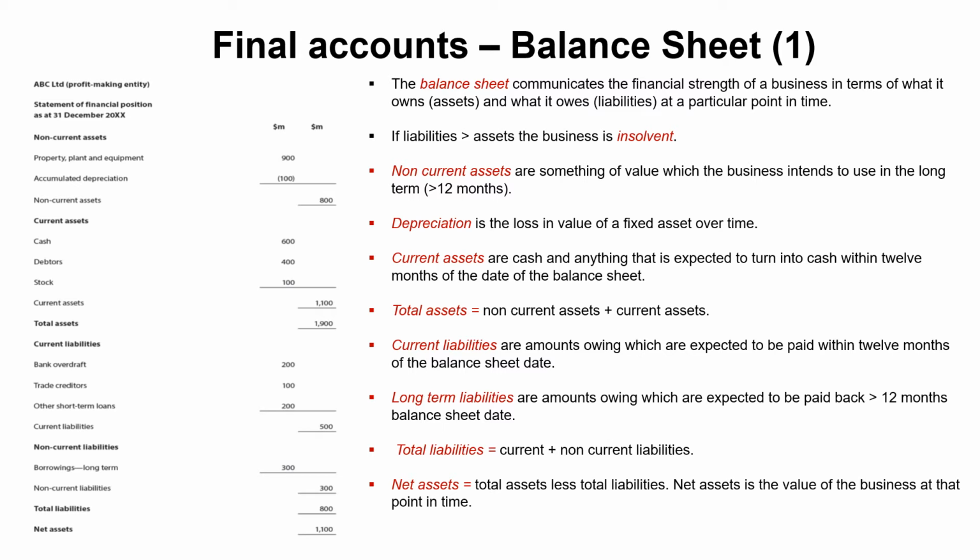Add them together. If you subtract current liabilities from current assets, that provides you with net current assets, also called working capital, and that figure is taken across the right-hand side there in the column. Now, working capital is the amount of money you have to operate the business on a day-to-day basis.